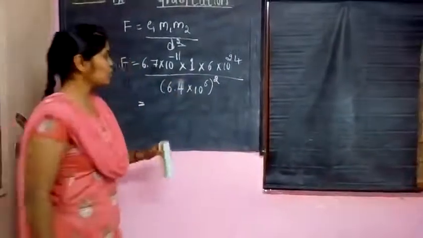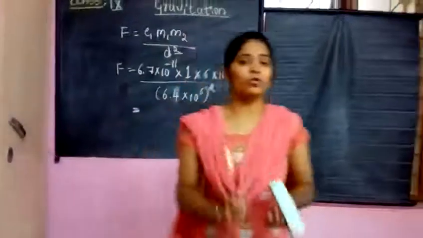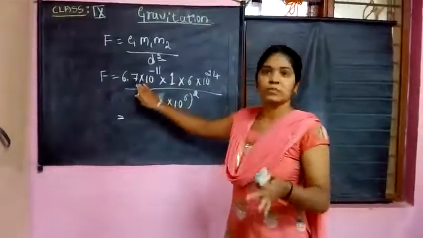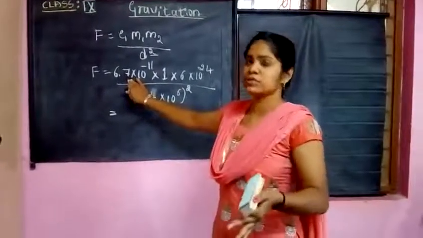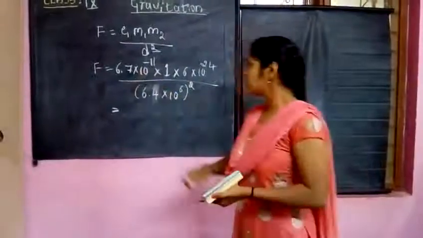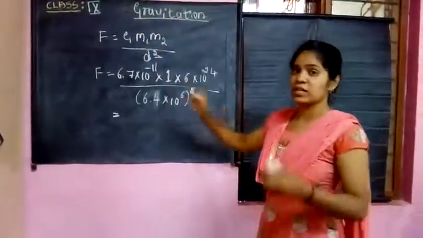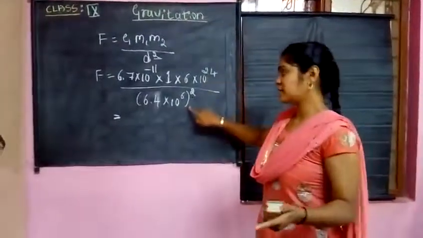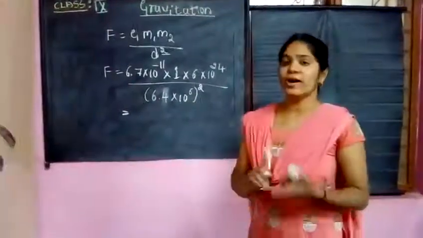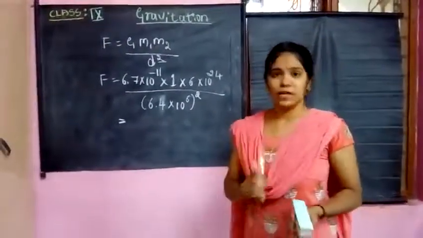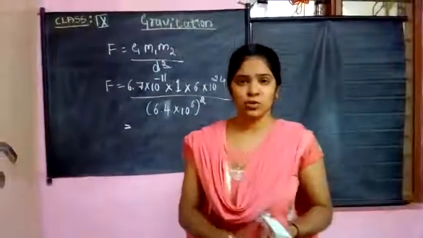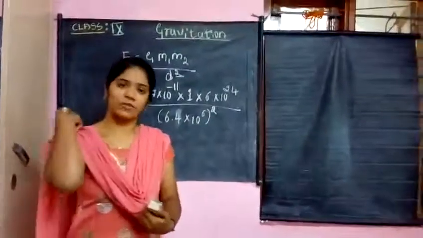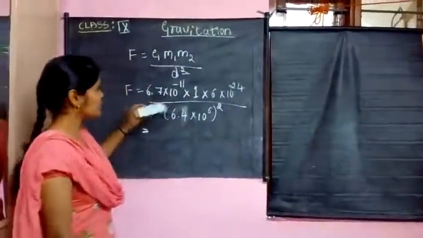Okay. So here we should mention that all the quantities must be in SI units. Here the unit is Newton meter square per kg square in SI. And here the mass of the ball is 1 kg. Kg is the standard unit. Here the mass of the earth is also standard, and this is also standard. Every value must be in SI units only. If they are not given in SI units, you should convert them into SI form. Then you have to calculate the gravitational force. Okay. So 6.7 into 10 raised to minus 11.